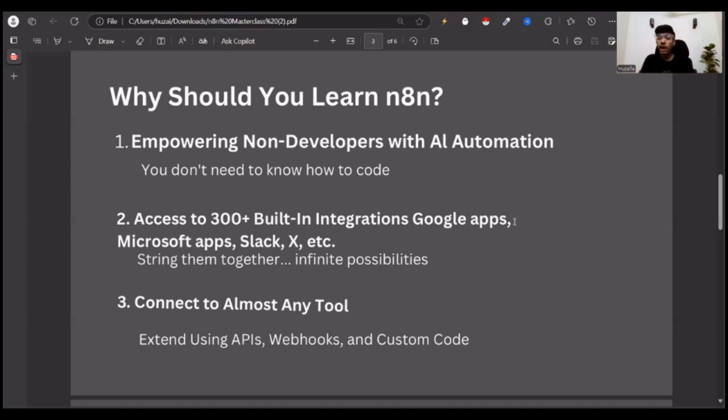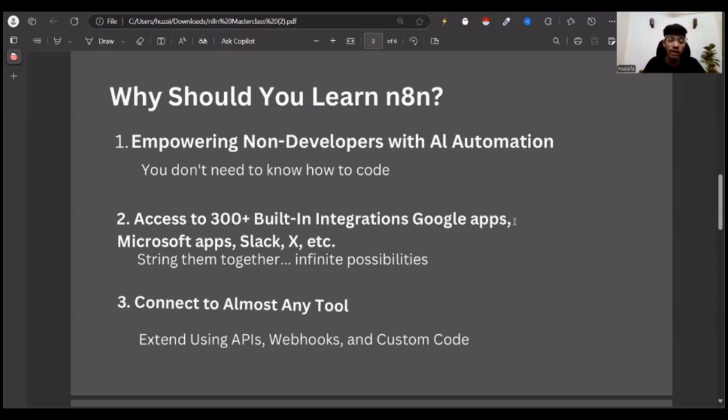The first is empowering non-developers with AI automations. Now it's very simple. Whether you have experience in coding or you haven't, this has removed, I believe, that boundary, right? It's giving you the opportunity to work on it, because now it's just drag and drop. You don't need a lot of experience. You just need to understand how it works and how you can connect one thing to another via APIs. And you don't need experience with Laravel, PHP or whatever, as a coding language I'm talking about.